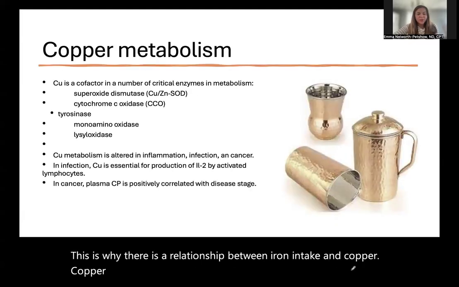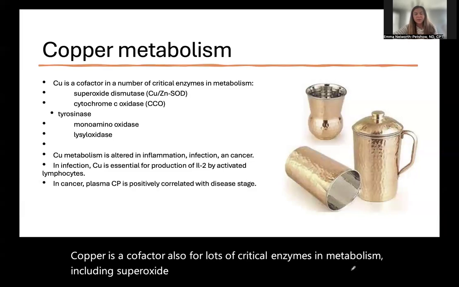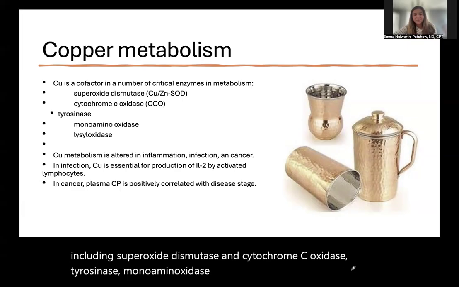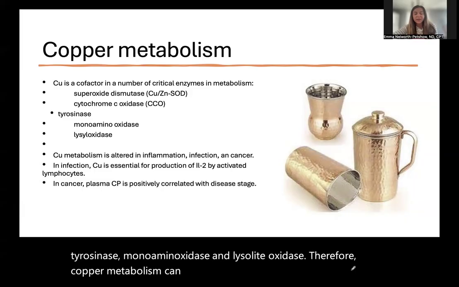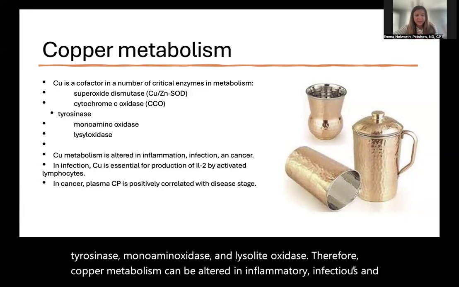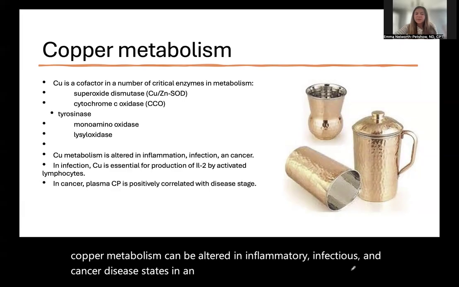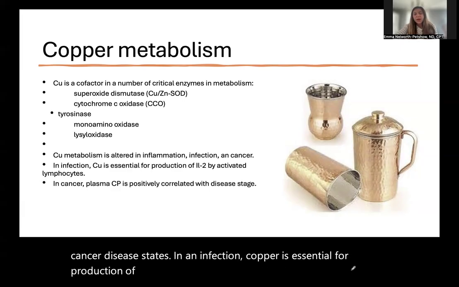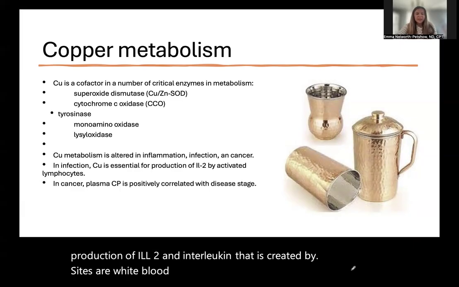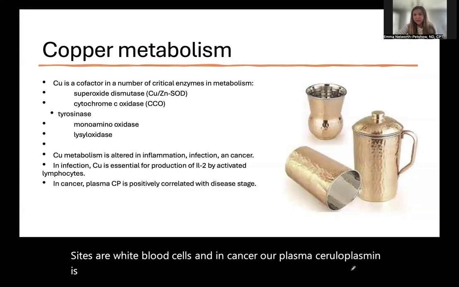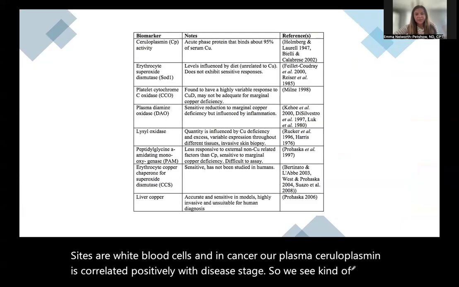Copper is also a cofactor for lots of critical enzymes in metabolism, including superoxide dismutase, cytochrome C oxidase, tyrosinase, monoamine oxidase, and lysyl oxidase. Therefore, copper metabolism can be altered in inflammatory, infectious, and cancer disease states. In an infection, copper is essential for production of IL-2, an interleukin that is created by lymphocytes, our white blood cells. And in cancer, plasma ceruloplasmin is positively correlated with disease stage. So we see this rise together.